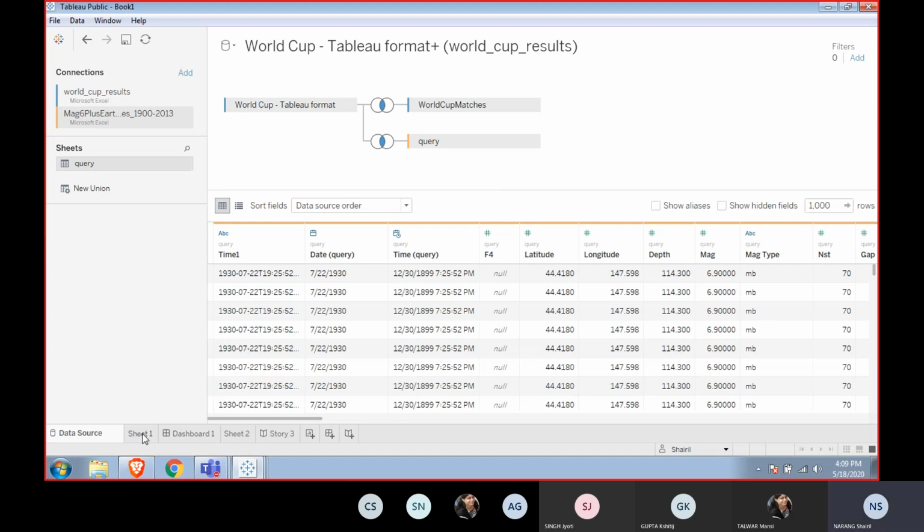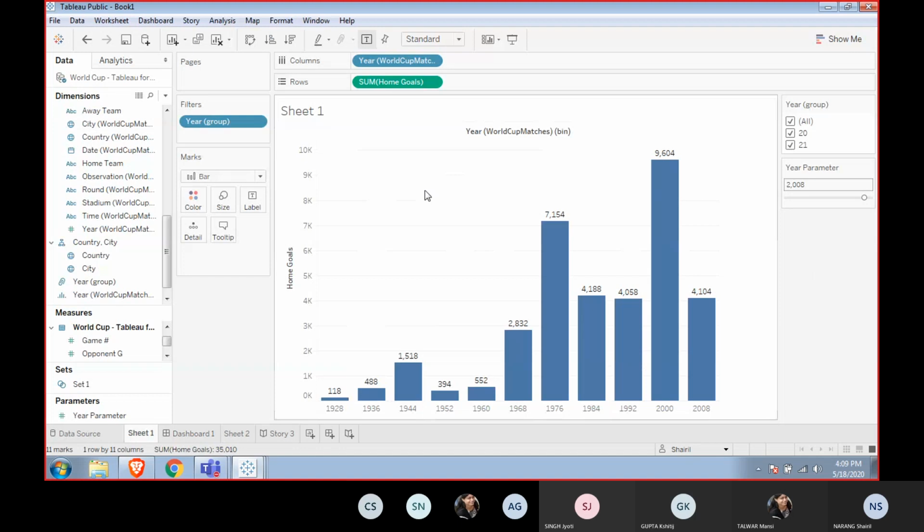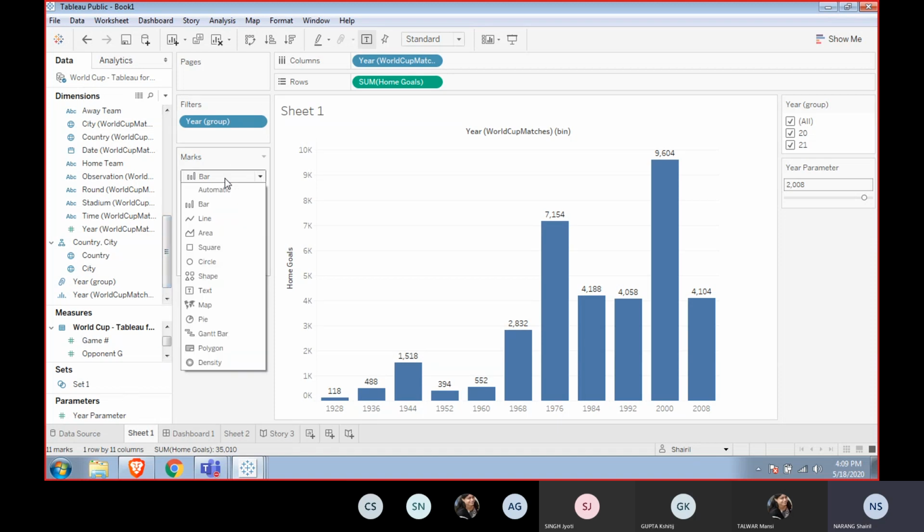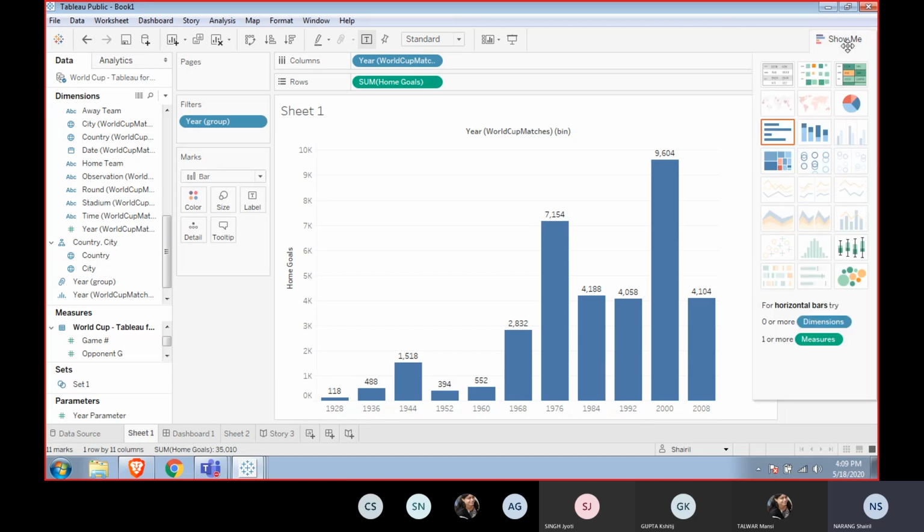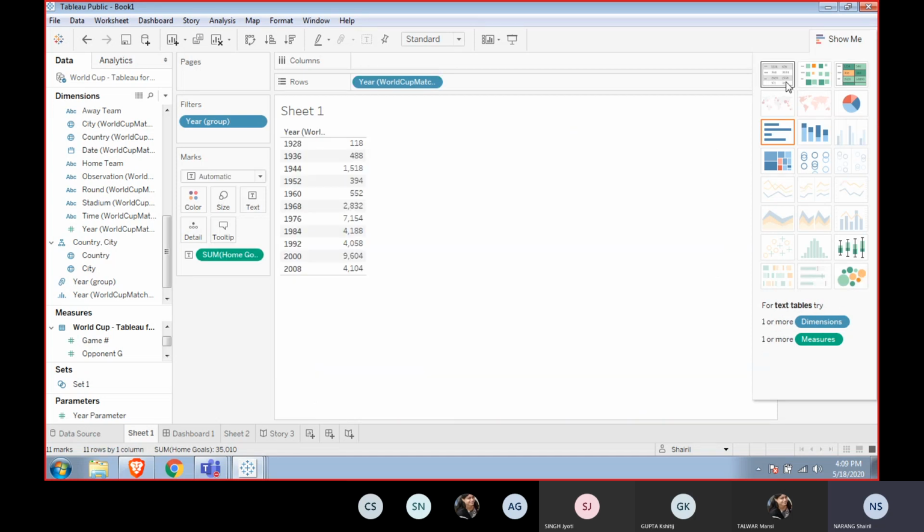Now let's create a cross tab. Here, if we have the bars, click on the marks card. This is a marks card. This is the marks shelf, filter shelf, pages shelf, and this is the data pane as we have already seen. Actually, it has got a Show Me button over here, where it has got so many different kinds of charts, and I can just choose them accordingly.